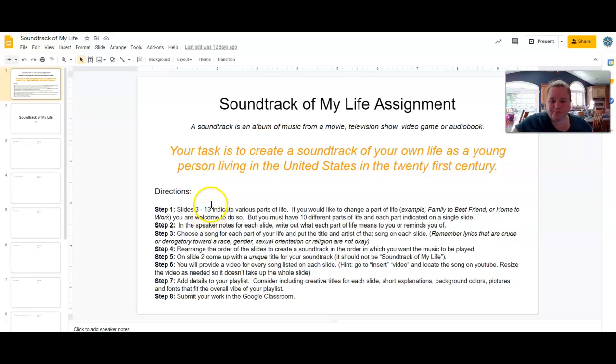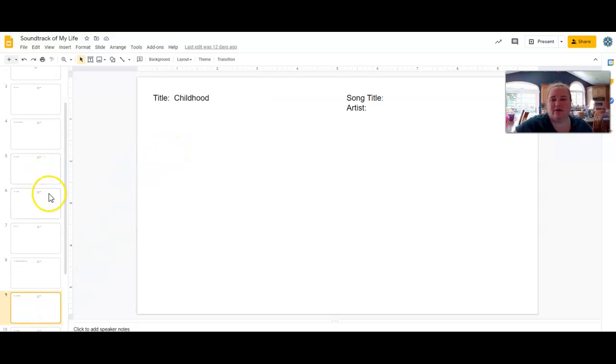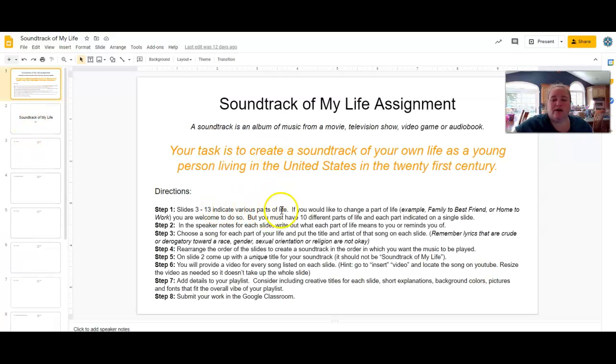So here, the directions say on slides 3 through 13 indicate various parts of your life. So let's go check these out. So if I click on 3, it says home. 4 says an average day. Sports, family, work, Digital Harbor, childhood, vacations. These are all different areas that you might possibly experience in your life, your future dreams, a special event, okay? So I want you to start thinking about these various parts of your life.